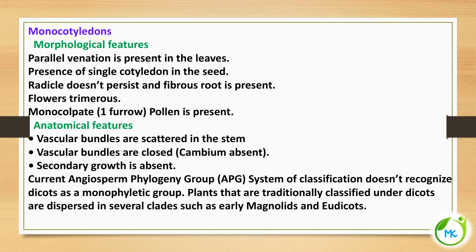The current Angiosperm Phylogeny Group, APG system of classification, does not recognize dicot as a monophyletic group. So what is a monophyletic group? A group of organisms that consists of all descendants of a common origin. So plants traditionally classified under dicots are dispersed in several clades like magnoliids and eudicots.